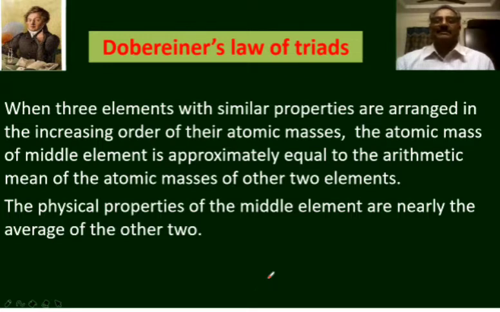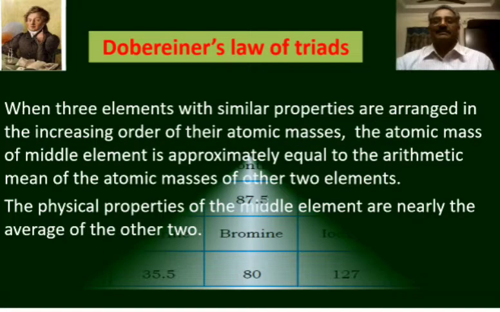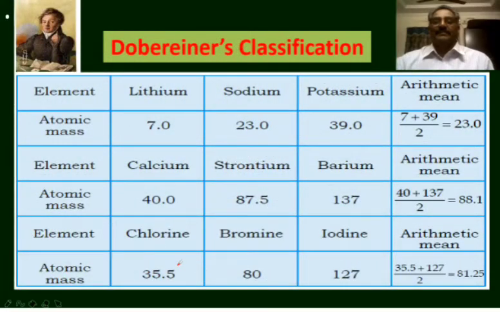But he could not classify all the then known elements in the form of triads. For example, fluorine, chlorine and bromine also possess the same kind of properties. This can also be considered as a triad.